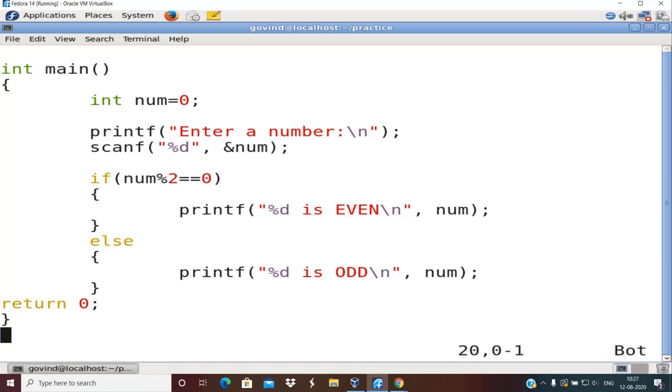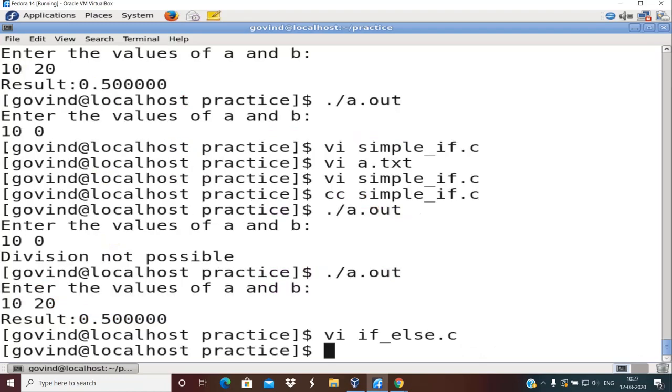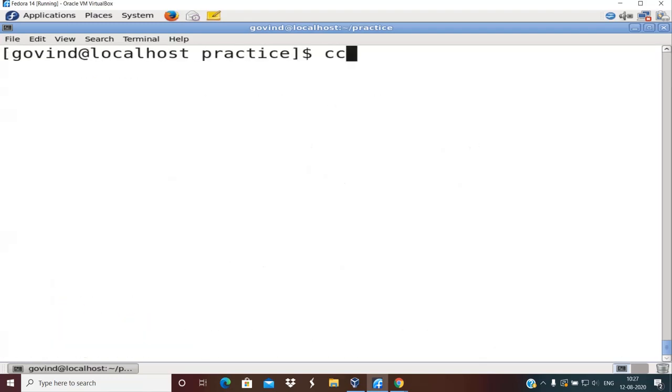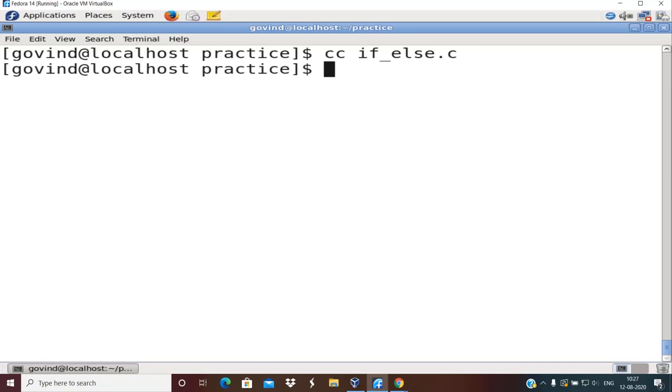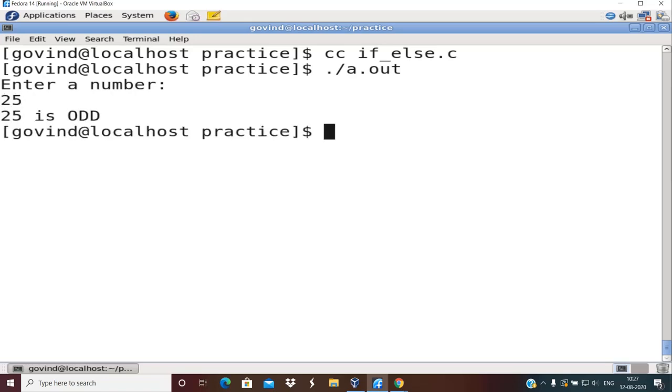Now I'm going to compile this program. I'll clear the screen. cc if else dot c, dot slash a dot out, enter a number. So this time I'll enter say 25. We know that 25 is odd, so you can see 25 is odd is displayed. So it has displayed the body of the else.